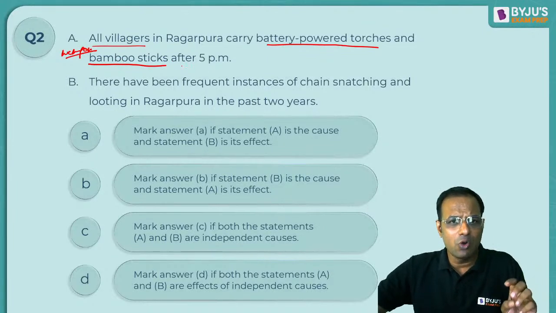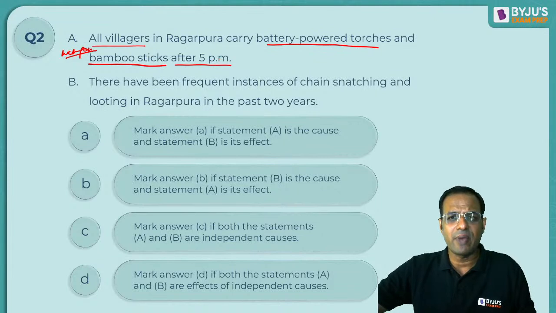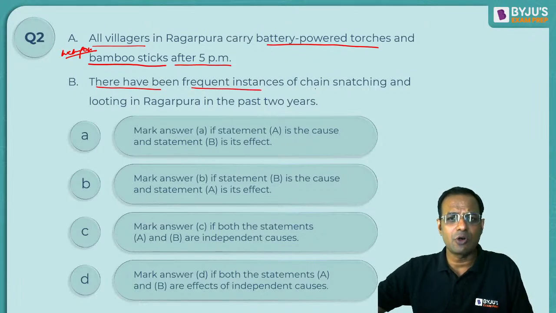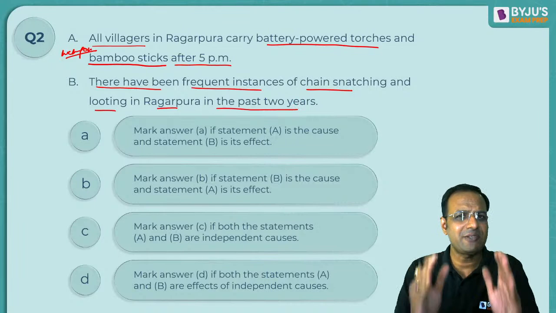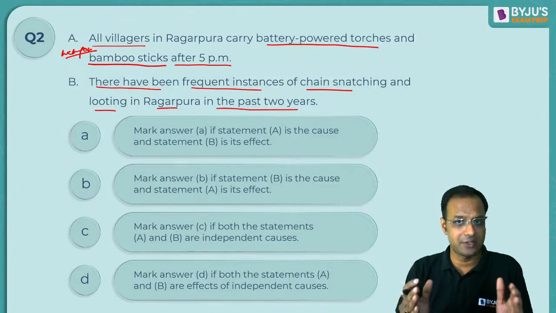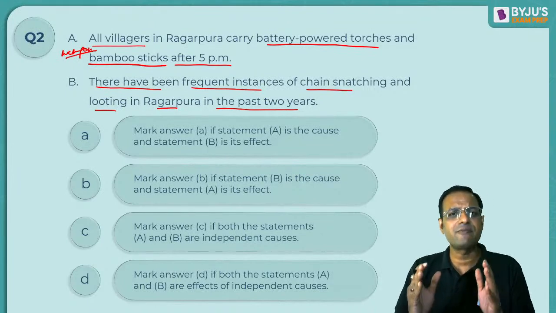No. And look at it. After 5 p.m., after the sun sets, they carry battery-powered torches and bamboo sticks. B says there have been frequent instances of chain snatching and looting in Ragarpura in the past 2 years. This is a specific case in a specific place. It is not generic.